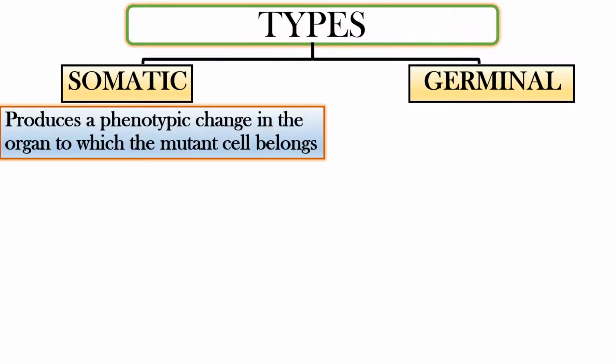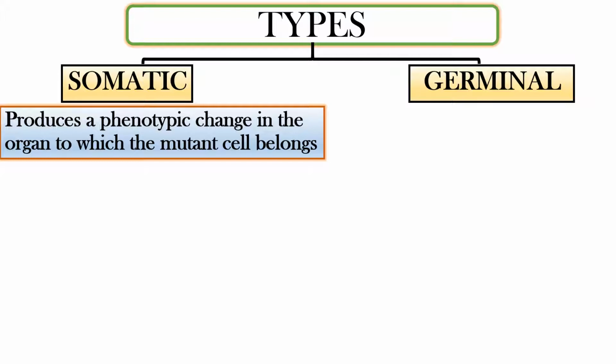Moving further to the types of gene mutation, there are two different types. The first one is the somatic gene mutation. The somatic cells are the cells of your body which are capable of cell division. Whenever there is a mutation in the somatic cells, it is known as somatic cell gene mutation. The other one is germinal gene mutation, which occurs in the germinal cells, that is the reproductive cells of the body. We'll talk about it. First, we'll talk about the somatic mutation.